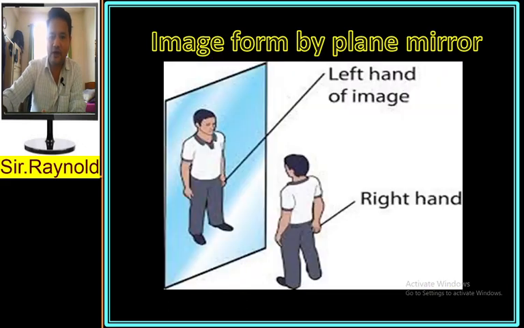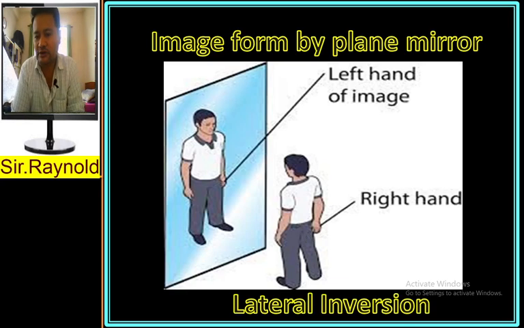Then we have the final point, lateral inversion. Let's have a look at the image again. If this is you, and this is your right hand, when you move your right hand, in the image you'll see that the left hand is moving. When you move your left hand, the right hand of the image will move. So when you move your right, the left will appear to move, and when you move your left, the right will appear to move. This type of phenomenon is called lateral inversion.